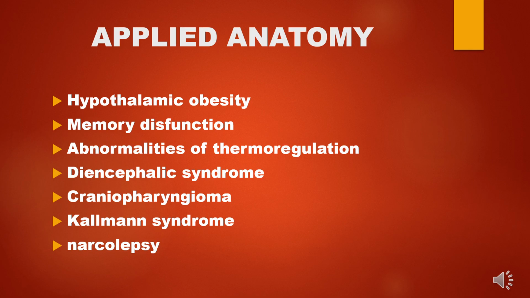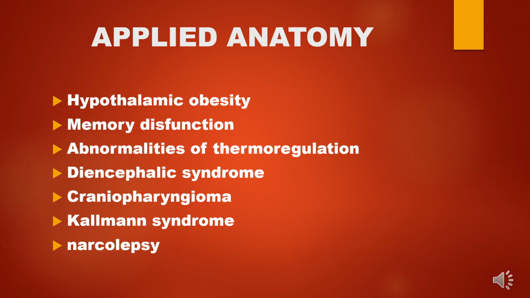And next is the abnormalities of thermoregulation. Here we have already told that the anterior and posterior hypothalamic nuclei are involved. Next comes the diencephalic syndrome. Here what happens? It is caused by a tumor which is invading the anterior and the basal hypothalamus. Some of the symptoms are motor hyperactivity, euphoria, increased alertness, and sleeplessness. Everything will be the symptoms of diencephalic syndrome.